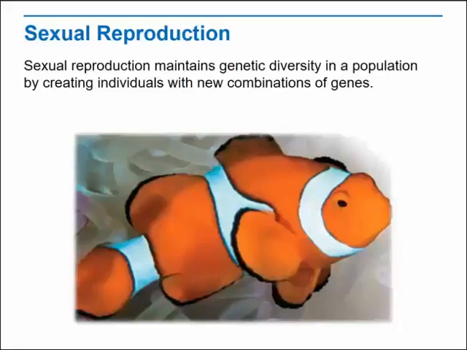Sexual reproduction maintains genetic diversity in a population by creating individuals with new combinations of genes. Because genetic diversity is the raw material on which natural selection operates, sexually reproducing populations are better able to evolve and adapt to changing environmental conditions. However, sexual reproduction requires two individuals of different sexes, so the density of a population must be high enough to allow mates to find each other.